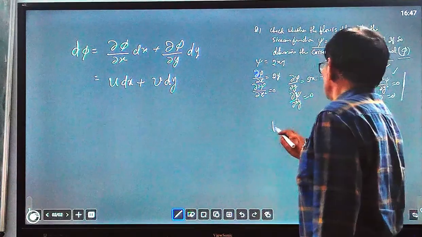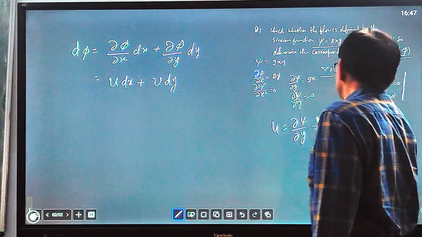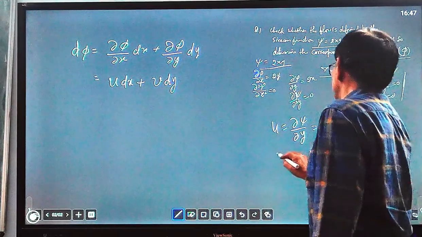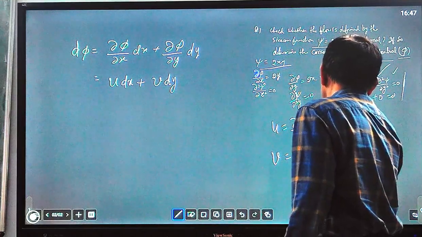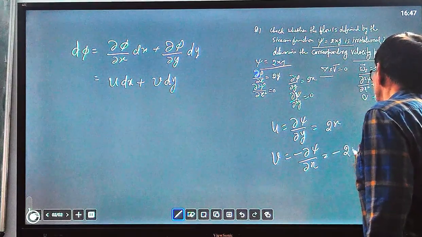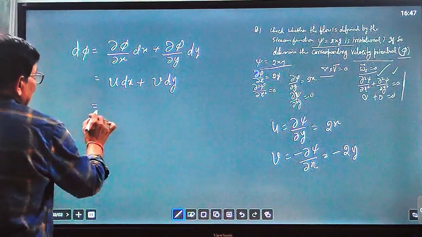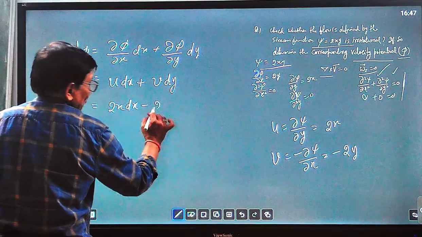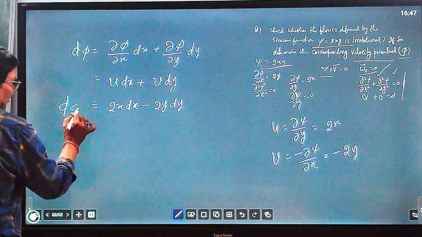And what is u? u is del psi over del y, that is equal to 2x from the given equation psi equal to 2xy, and v equal to minus del psi over del x, that is equal to minus 2y. So putting in the values, 2x dx minus 2y dy is equal to d phi.